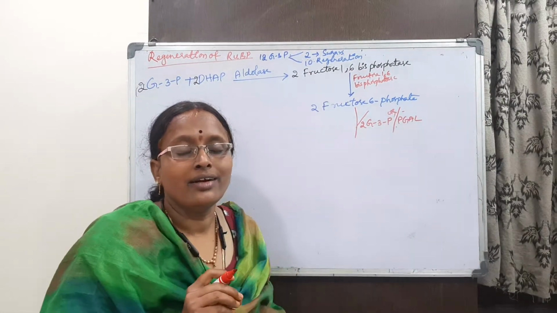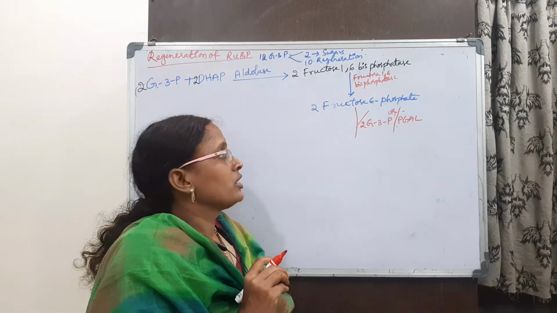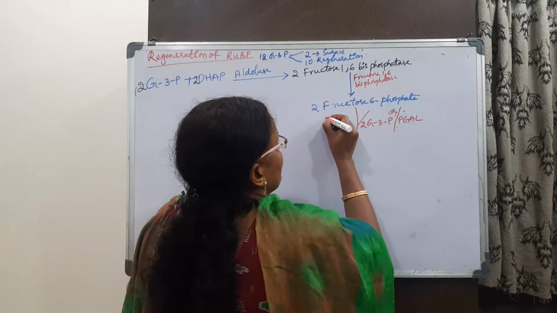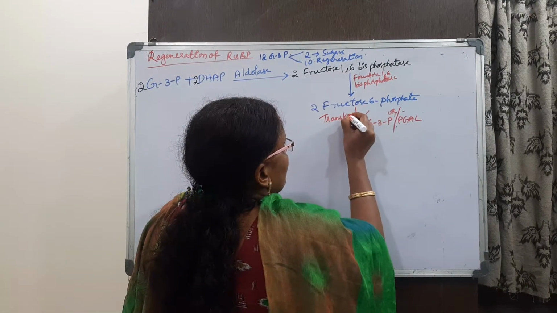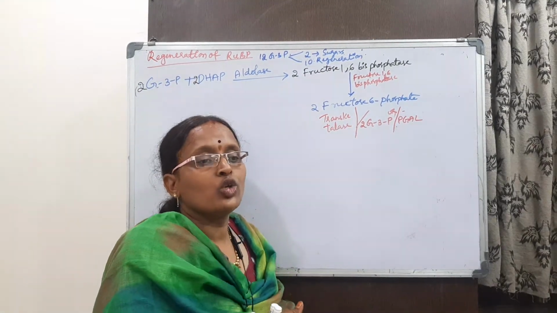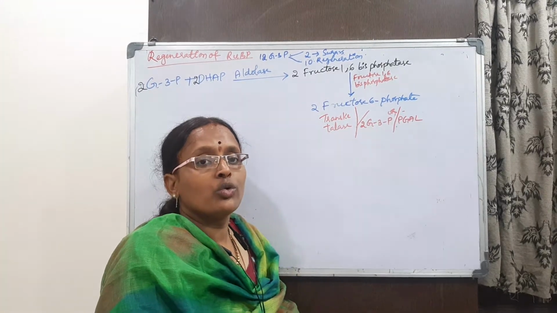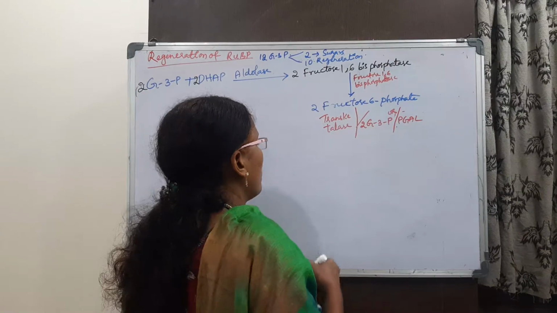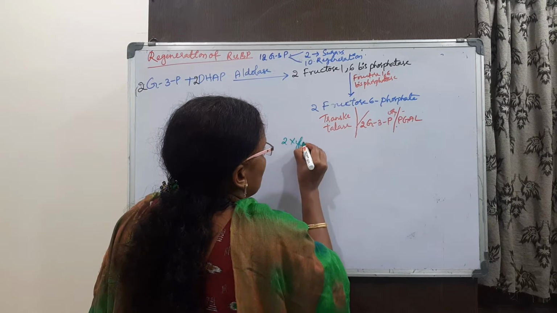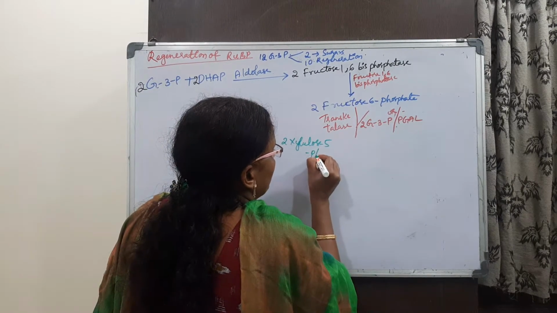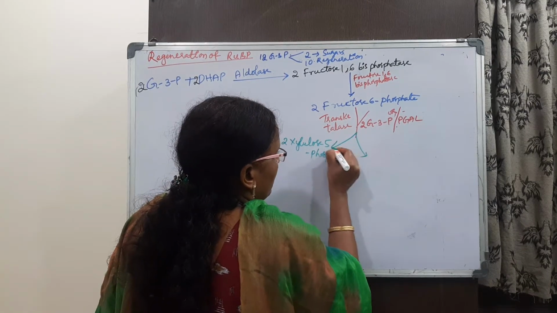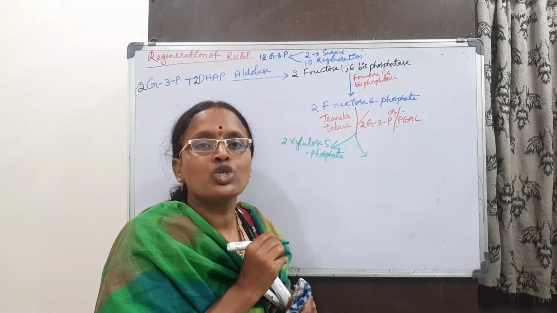So by taking the two molecules of glyceraldehyde 3-phosphate, the enzyme is transketolase. By taking this, it gives two components: two molecules of xylulose 5-phosphate and two molecules of erythrose 4-phosphate.